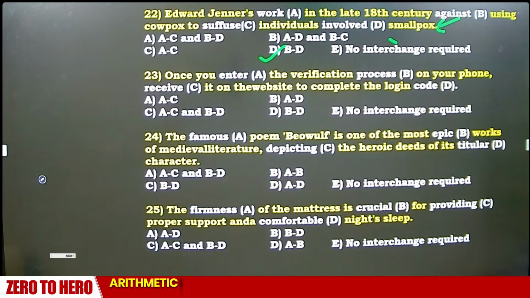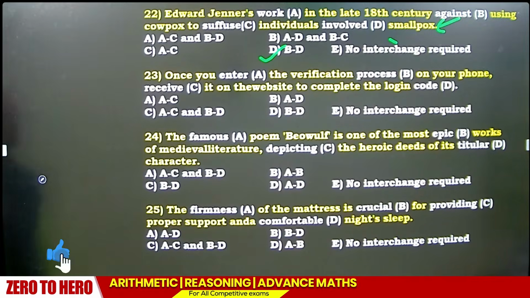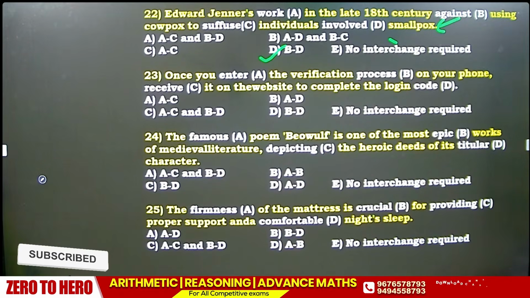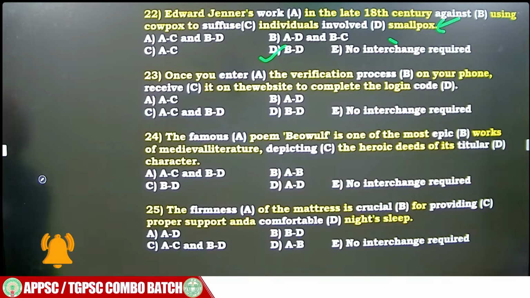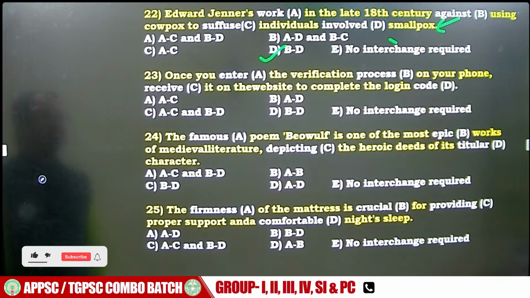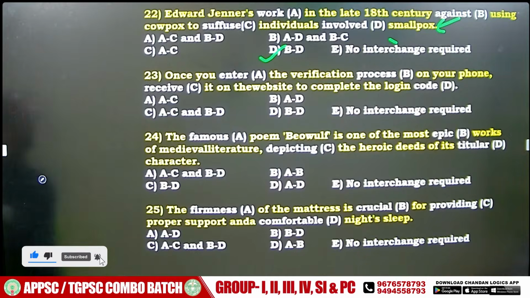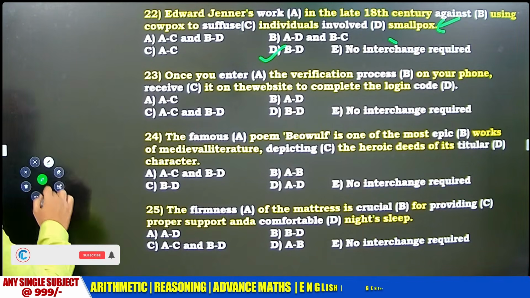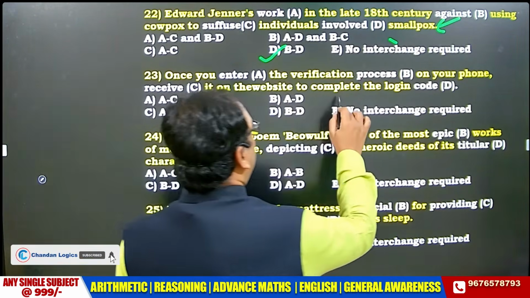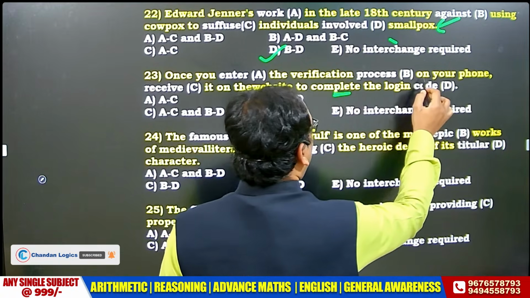Can you try the 23rd one? Once you enter the verification process on your phone, receive it on the website to complete the login code. What is enter the verification process? What is complete the login code? To complete the login process.